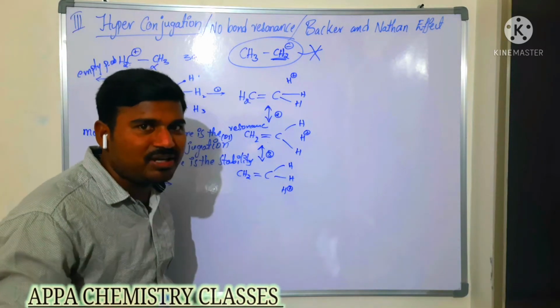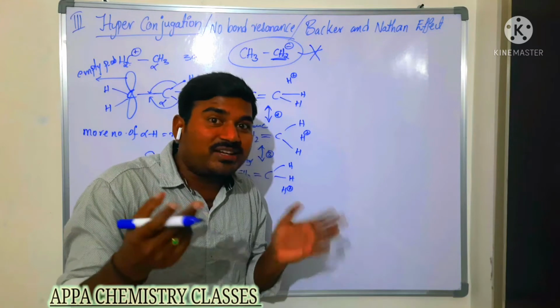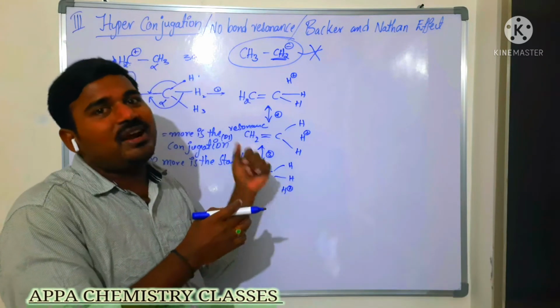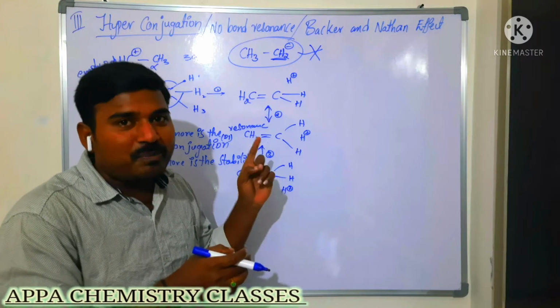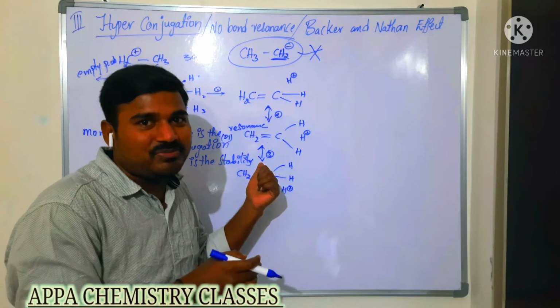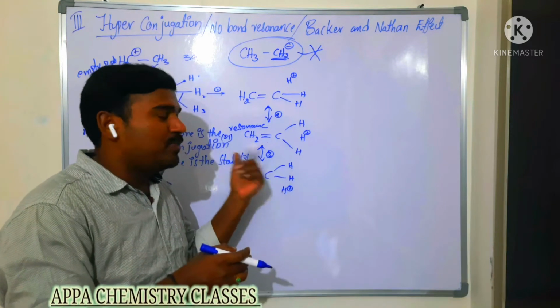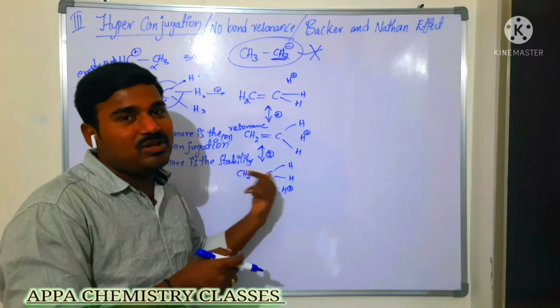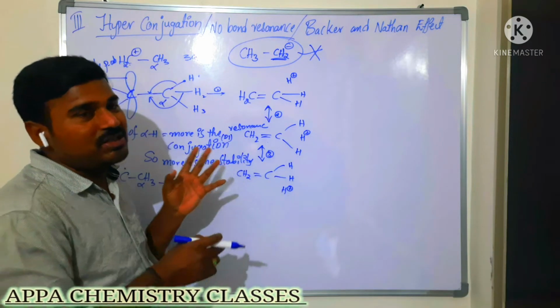That is in the case of the inductive effect, and at that time we didn't know hyperconjugation. So compared to the inductive effect, hyperconjugation dominates more, and compared to the mesomeric effect also, hyperconjugation is more dominant. After that comes mesomeric, and after that the inductive effect, the least one.